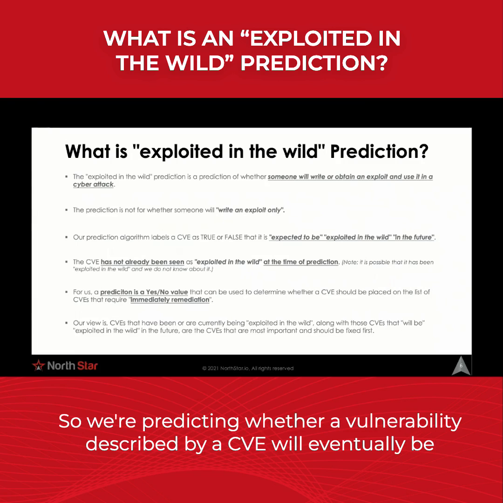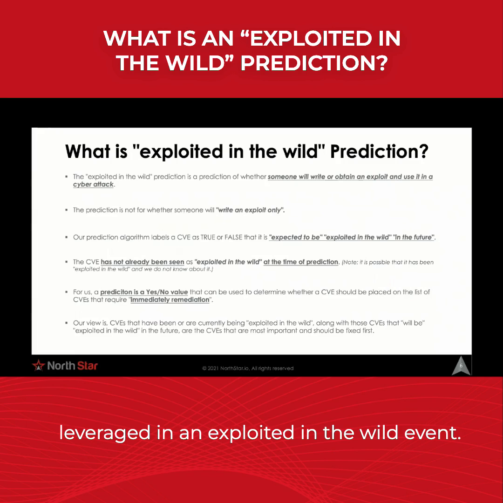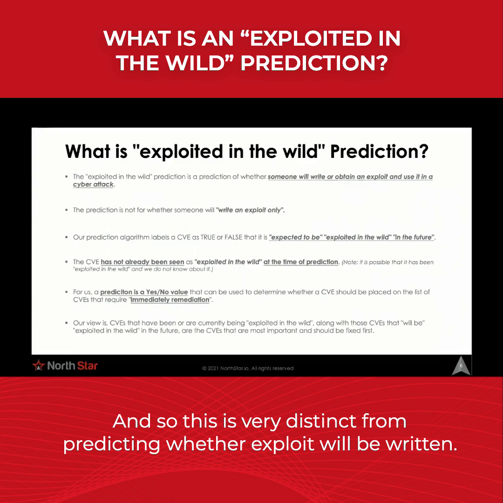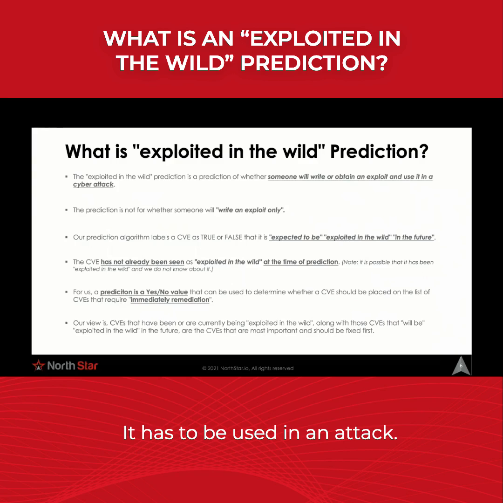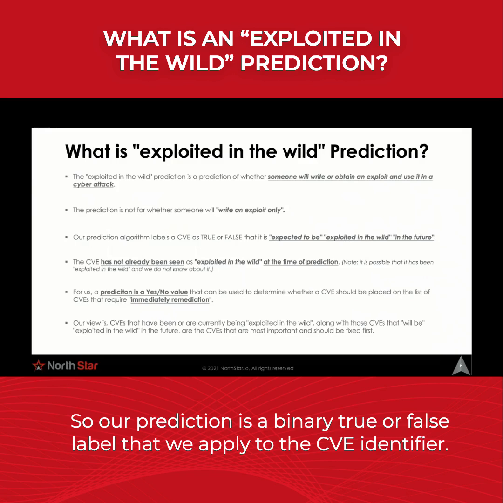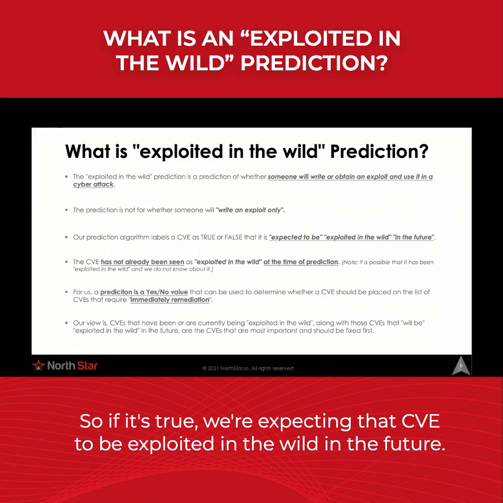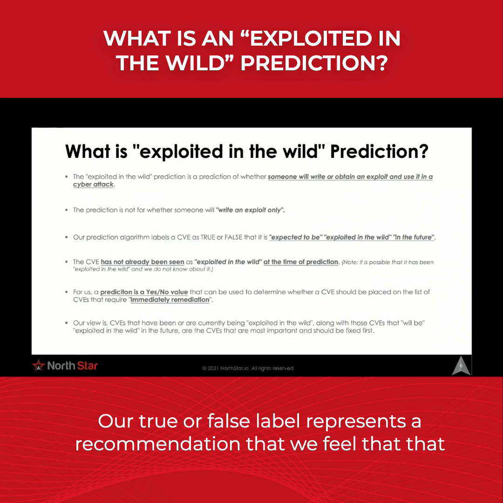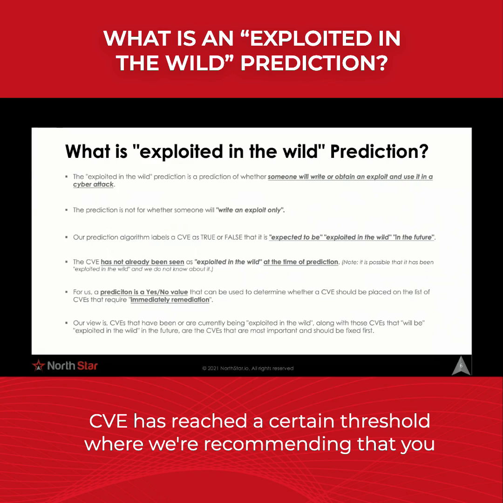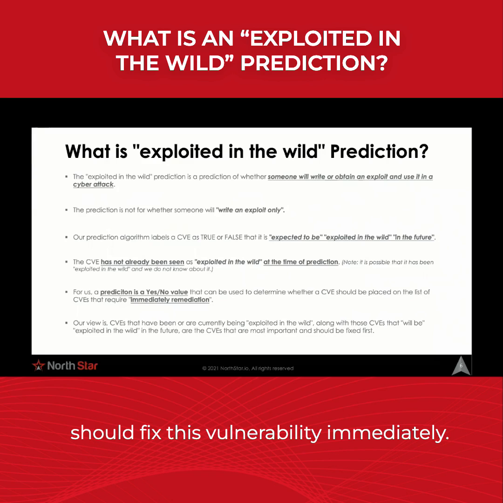So we're predicting whether a vulnerability described by a CVE will eventually be leveraged in an exploit in the wild event. And so this is very distinct from predicting whether an exploit will be written. It has to be used in an attack. So our prediction is a binary true or false label that we apply to the CVE identifier. So if it's true, we're expecting that CVE to be exploited in the wild in the future. Our true or false label represents a recommendation that we feel that CVE has reached a certain threshold where we're recommending that you should fix this vulnerability immediately.